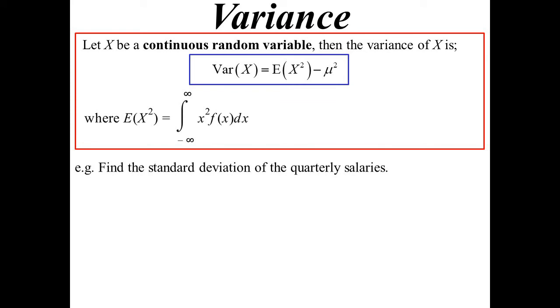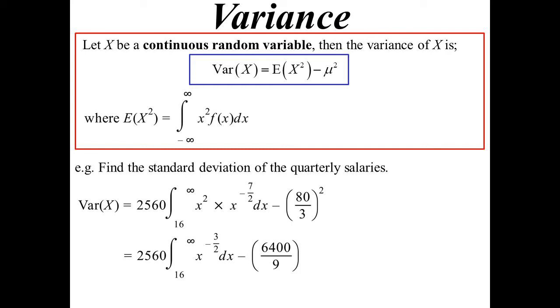So let's find the standard deviation of our salaries. It'll end up being, well, this. I've combined it all into one thing. So expected value of x squared will be the integral from 16 to infinity, but then minus the mean that we just worked out. I've converted it to a fraction. It actually turns out to be 80 on 3 if you work it out. So it's 80 on 3 squared. So let's calculate this. Integrate x to the minus 3 on 2. Add 1 to the power over the power. Again, that limit would be 0. And we end up with, wow, quite a large amount.